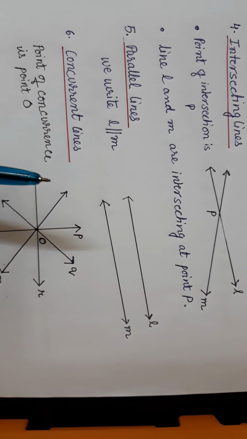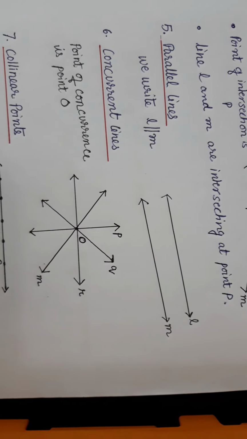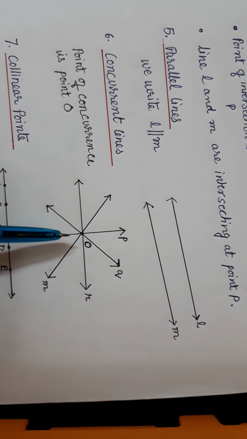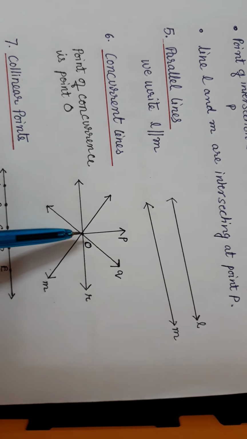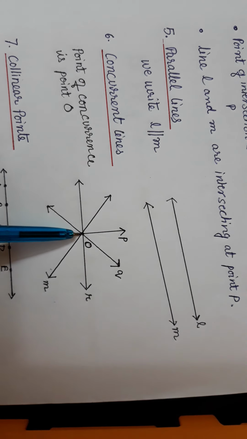Now the next one is concurrent lines. Concurrent lines are those lines where three or more lines are all passing through the same point.